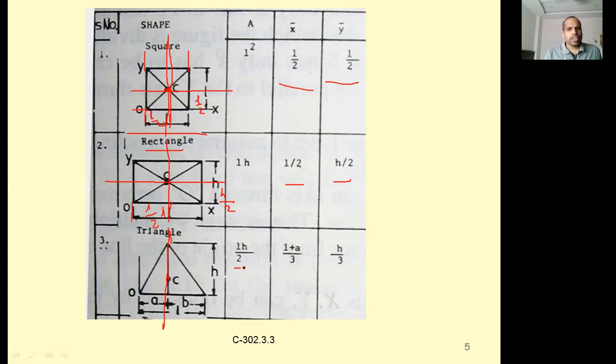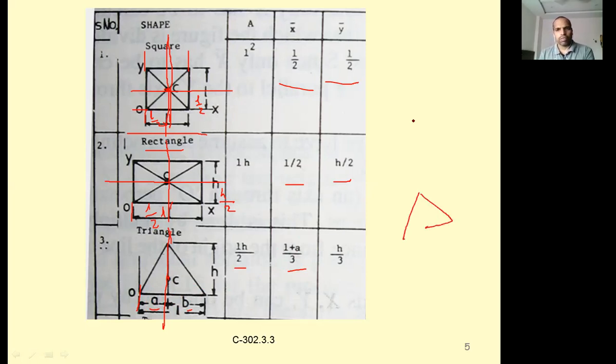Okay, so this is the area, and x bar is nothing but, from this point, 1 plus a by 3. Okay, so 1 plus a by 3. Generally this length on this line is a. In the case of a similar triangle, generally it will be at a distance of L by 2.